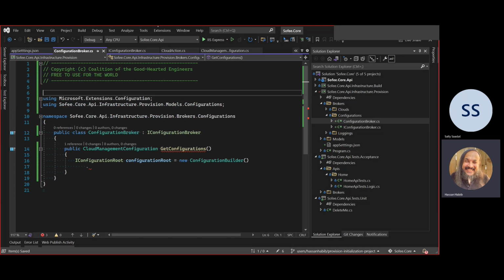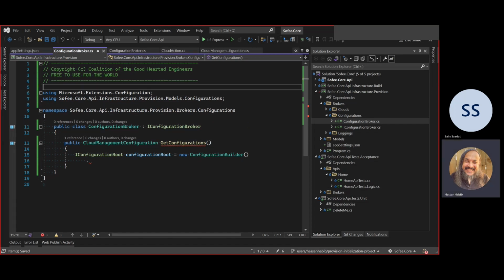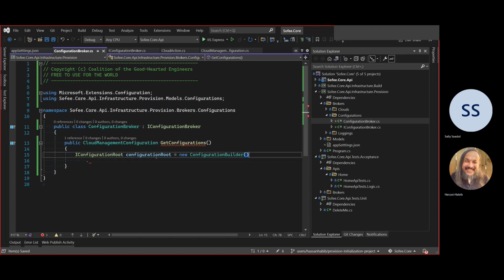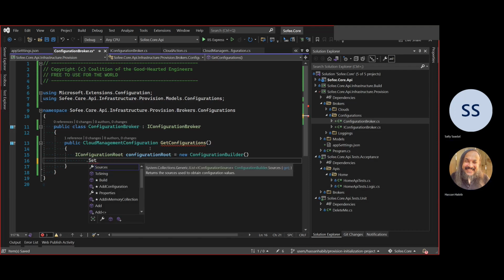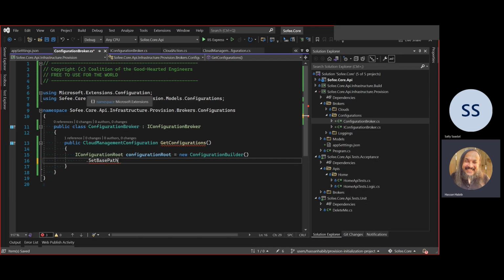I think at some point here, I need to configuration builder, set root path, just out of this. Yeah, it should be something like set base path, something like that. What did I pull? Microsoft extensions configuration. That should be the right one, I think.